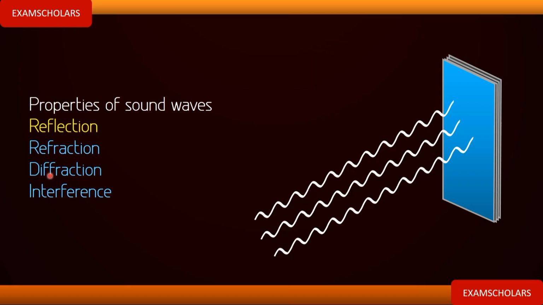If someone is speaking outside your house at one corner of your house, you'll be able to hear the sound in your room due to the diffraction or spreading out of sound, and that is possible due to the diffraction of sound wave. Sound wave can also interfere, which means that multiple sound waves can come together to produce a louder sound wave, higher amplitude, and they can also cancel out each other. So that is that for sound wave.